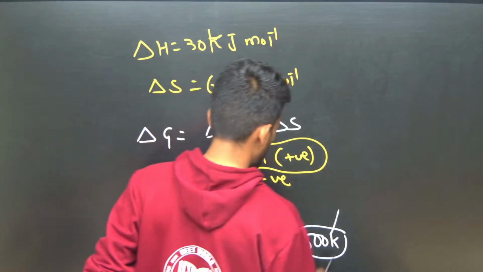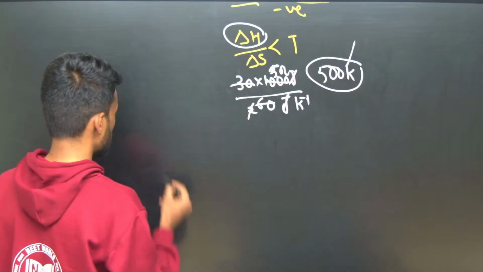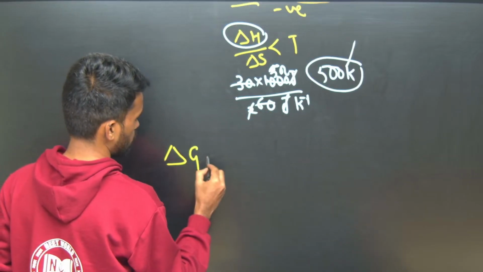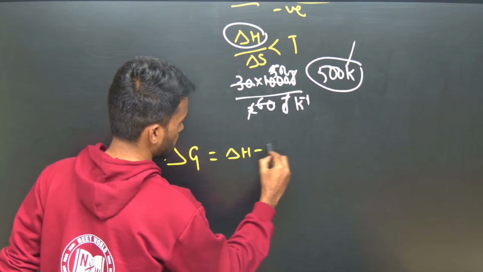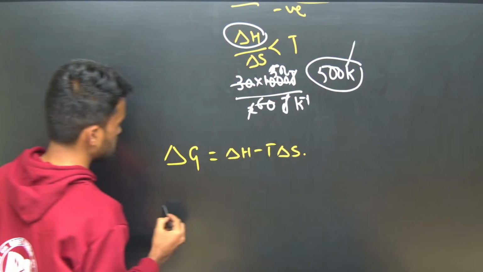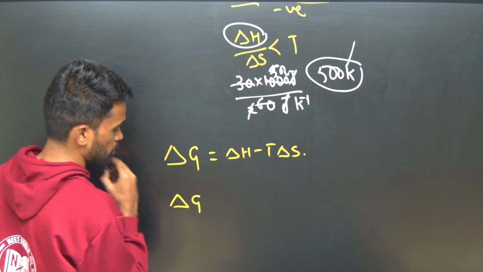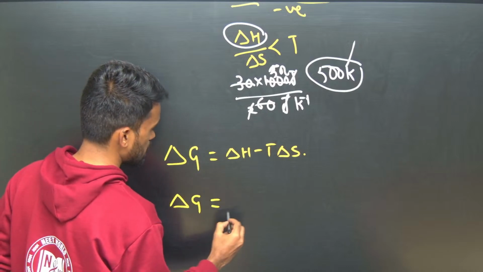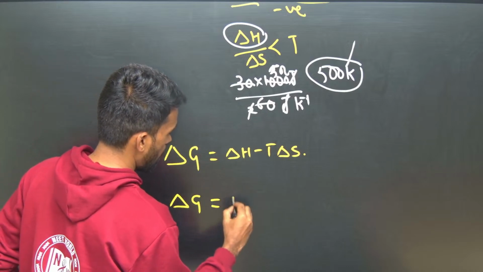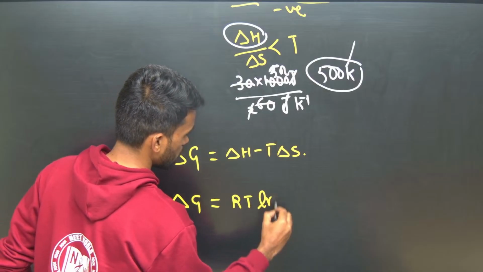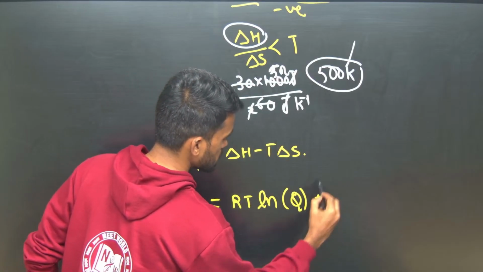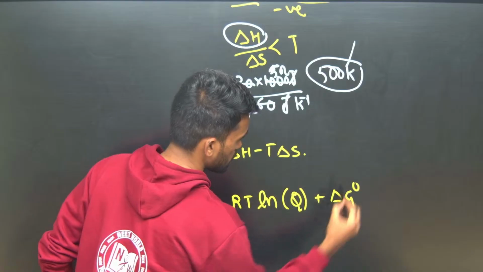Next, delta G. We have studied the relation up to here. Now next is the delta G and temperature relation. Delta G equals RT ln Q plus delta G naught. This is one more relation.